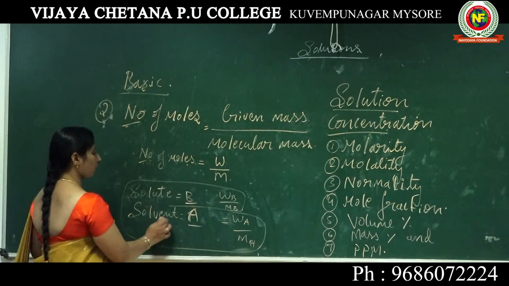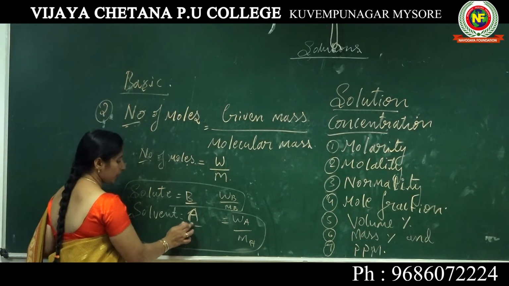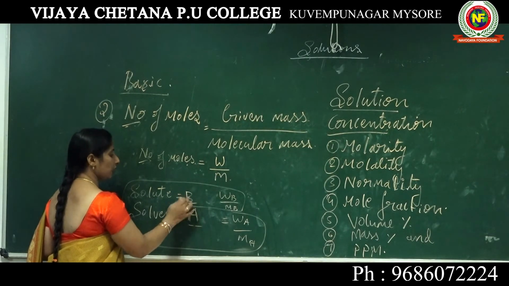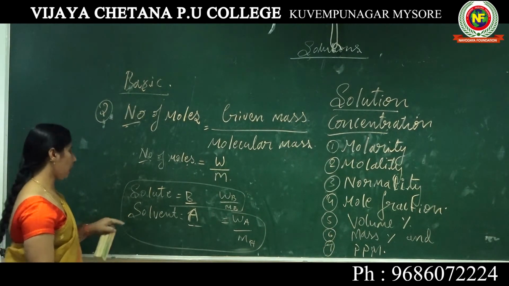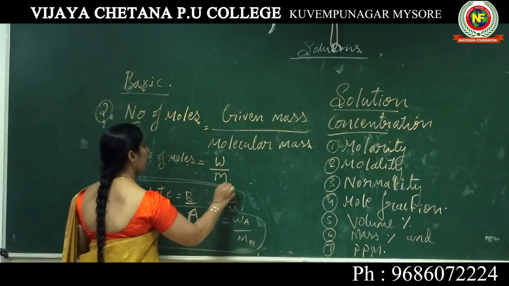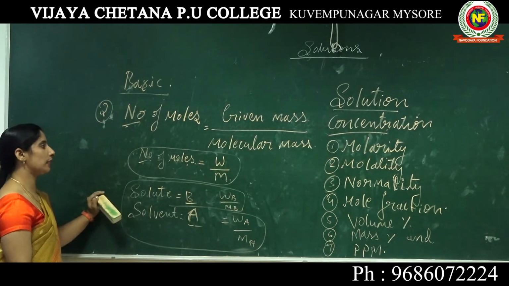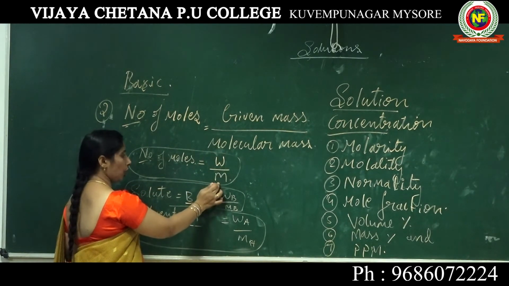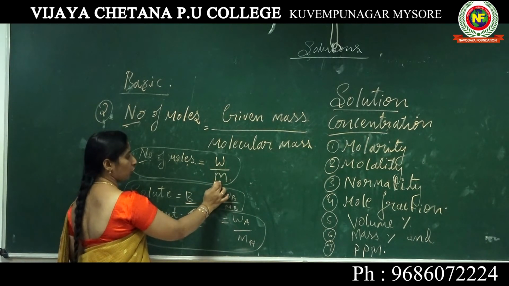You can interchange A and B as you choose, but here the solvent is A, the larger proportion, and the solute is B. So the common equation is number of moles equal to given mass by molecular mass, where the given mass is W and the molecular mass is M.